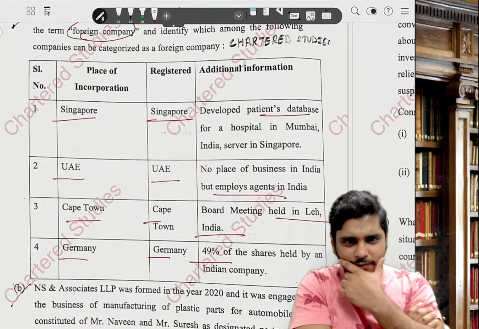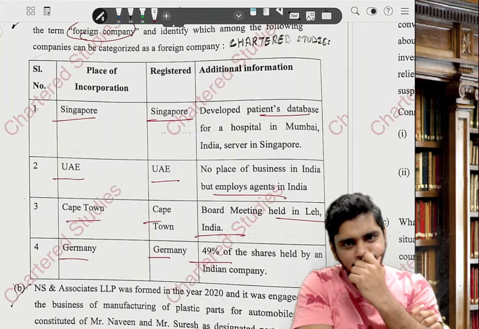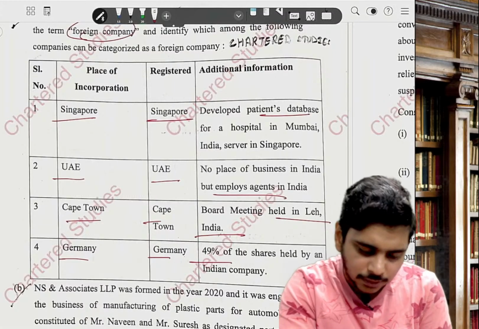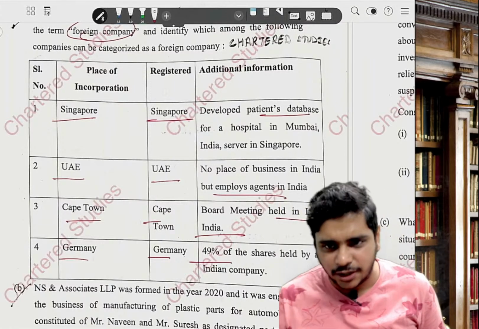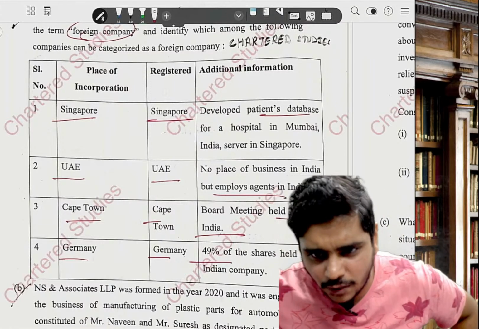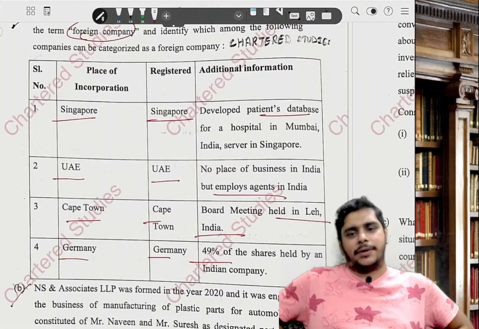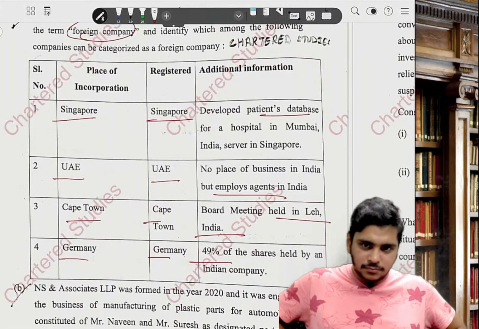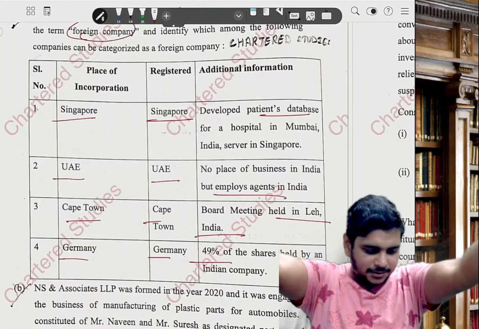Sumuka and Vaishnav are saying 1 and 2. This is the Jan paper we are solving. Let's check the answer. Others are saying only one is a foreign company. Ashwini has said 1 and 2. Vaishnavi 1 and 2. Sumuka 1 and 2. Pooja 1 and 2. Anara 1 and 2. Others have just said 1 is a foreign company. Uday Kiran is saying 1. Let's check the answer. Jai Mata Di, let's rock.